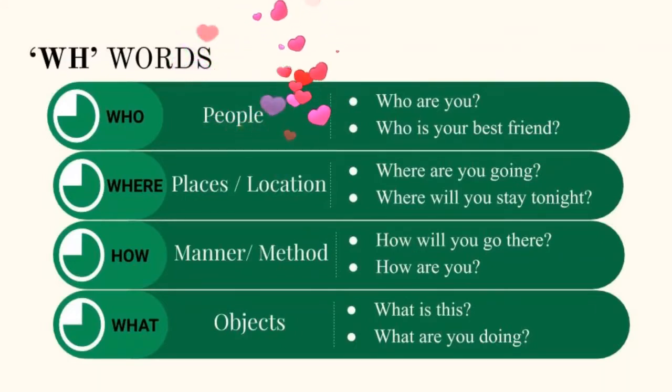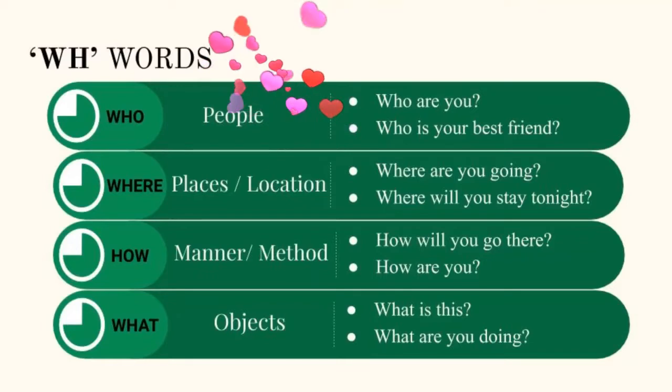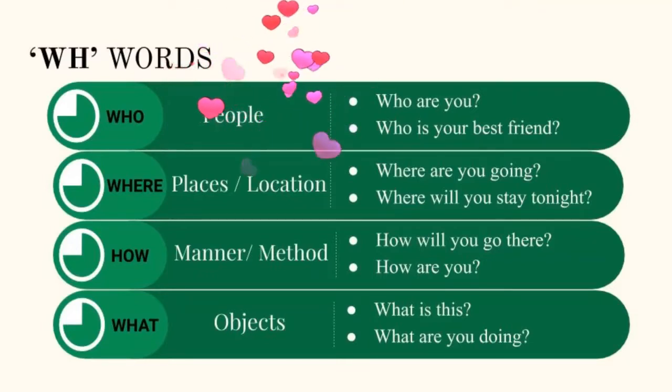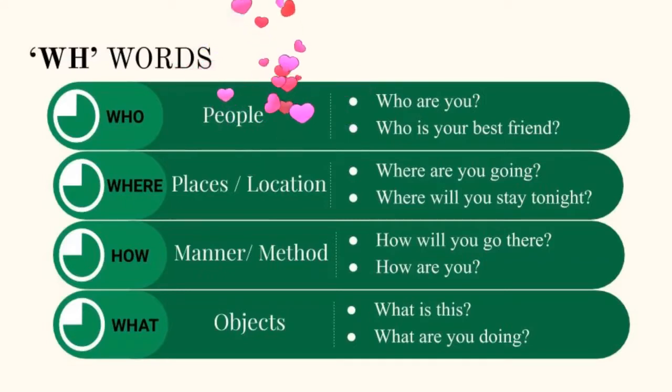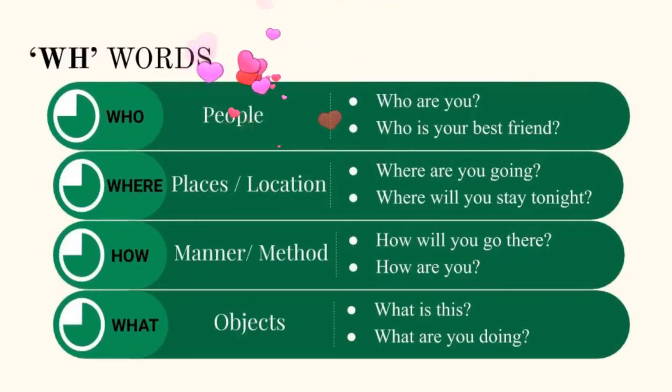And the fourth one is what. It asks for information or objects. So let us see the examples. What is this? For example, if I am showing something to you, you don't know about that thing, but you are eager to know what this is. So that's why you're asking what is this, because you want to get information about that. And the next one, what are you doing?